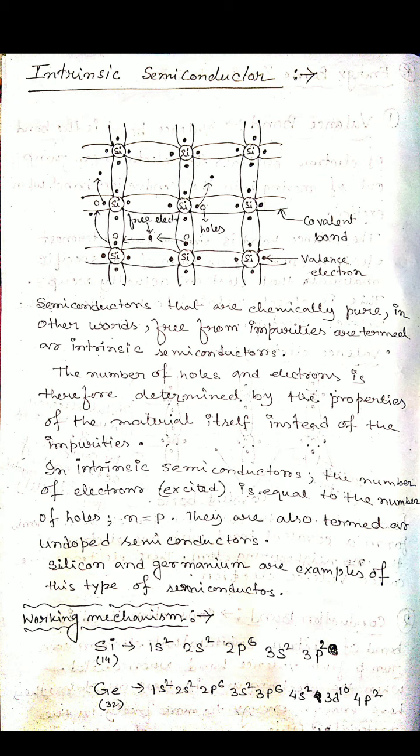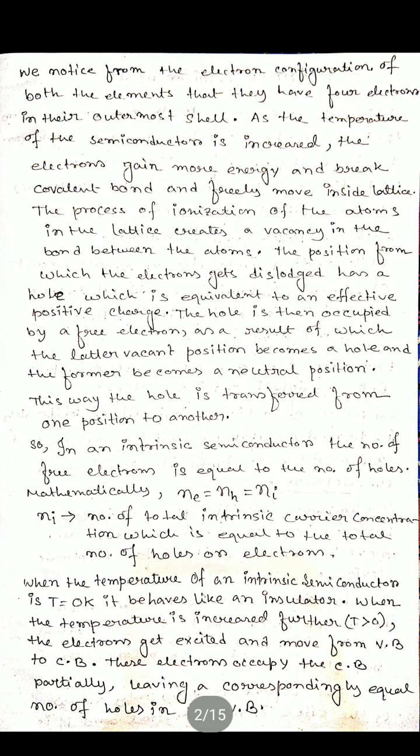Okay, here I will explain the working mechanism also, and I will write it here, using the atomic numbers from chemistry. Si has atomic number 14 and Ge is 32, and in each case you see that the last orbit has 4 electrons. Last orbit has 4 electrons. And this is the mechanism: n equals p, that is, the concentration of electrons is equal to the concentration of holes, or the number of electrons is equal to the number of holes.